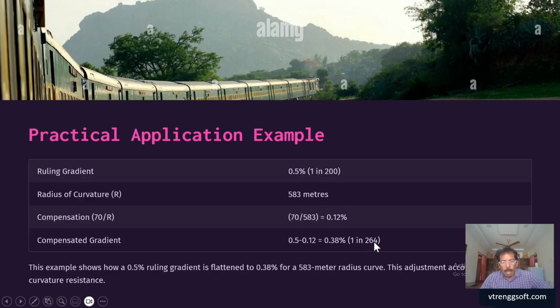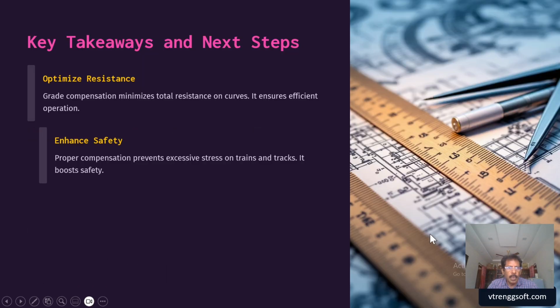583 meters radius. So this is the example, and this way we are able to ensure, while we are doing the construction of the formation, when a rolling gradient falls with the curvature, that we provide the gradient like this. When the gradient is 1 in 264 along with the curvature, when the train negotiates it, it will face resistance equal to that of a 1 in 200 gradient in a normal case without curvature. That's what it says.